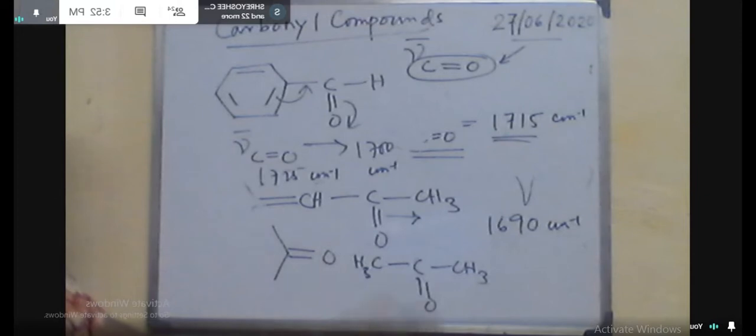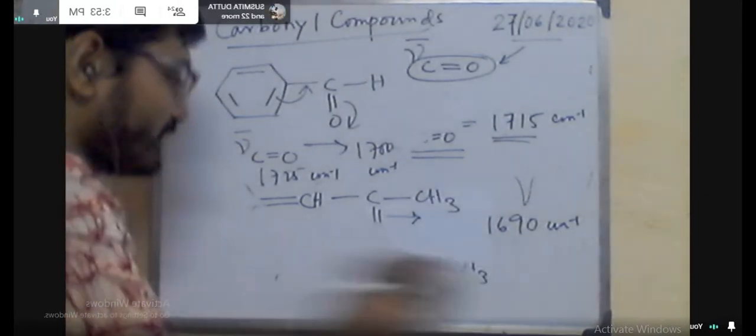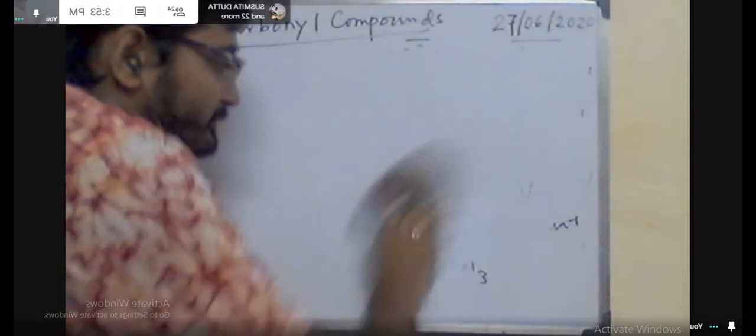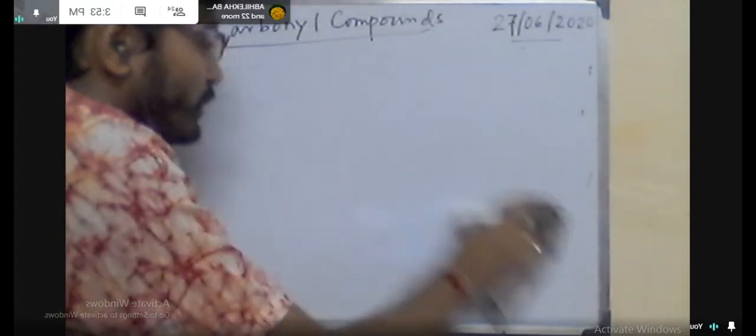So the system is completely an sp2 type of system. There is no angle strain, and you will get the complete C double bond sp2 stretching frequency.